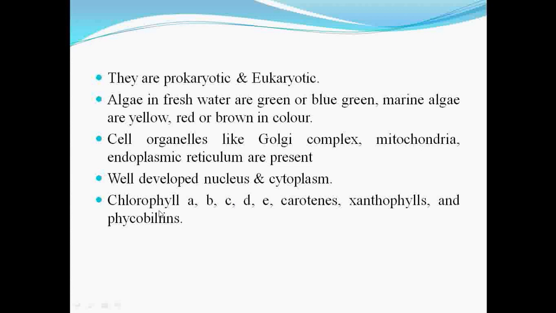The next most important characteristic feature of algae is that they show variation in the type of photosynthetic pigments. The algae show presence of chlorophyll a, chlorophyll b, c, d, e, then carotenes, xanthophylls and phycobilins. So different divisions of algae are rich in these different types of photosynthetic pigments, which give them a different color.